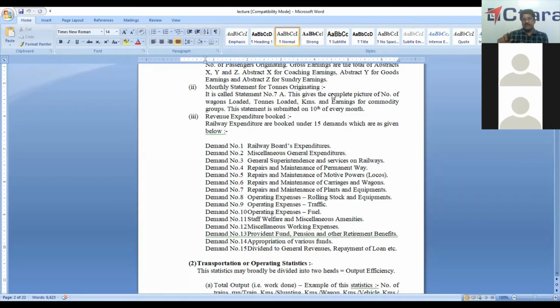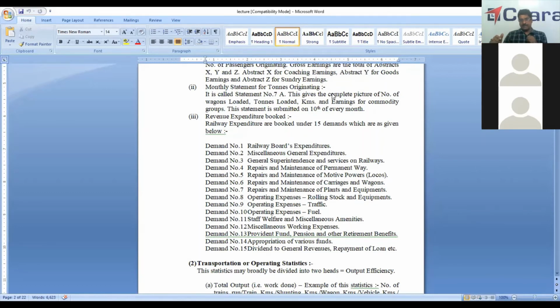Demand number 3 is General Superintendent Services on railways. We call it abstract A. Then repairs and maintenance of permanent way, we call abstract B. Repairs and maintenance of motive power locos, that is abstract C. Repairs and maintenance of carriage and wagon, abstract D. Repairs and maintenance of plant and equipment, abstract E. Repairs and operating expenses of rolling stock and equipment, abstract F.